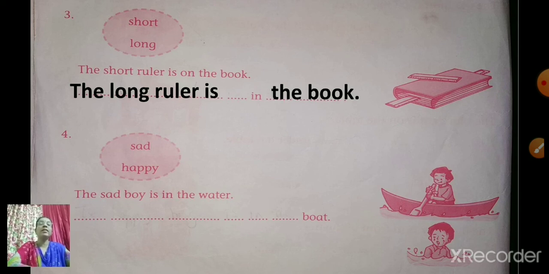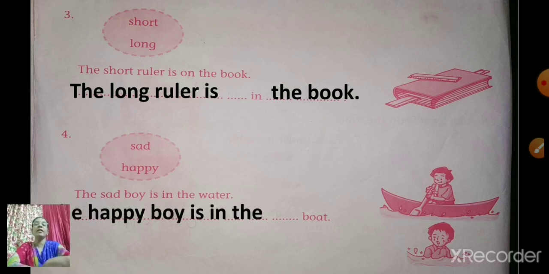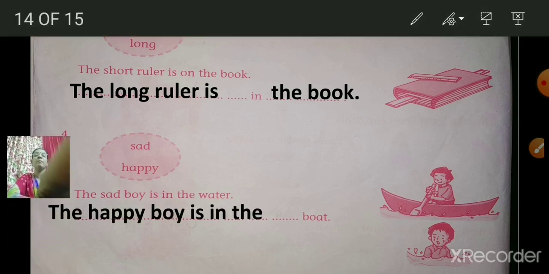Then where is the happy boy? The happy boy is in the boat. The sad boy is in the water. The happy boy is in the boat.